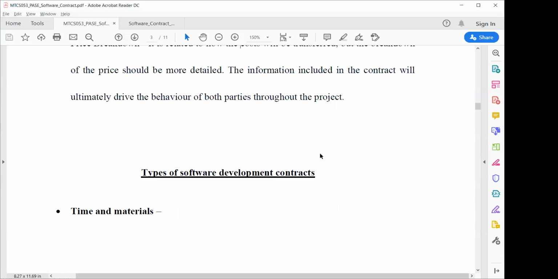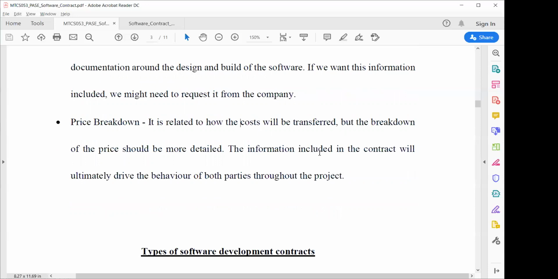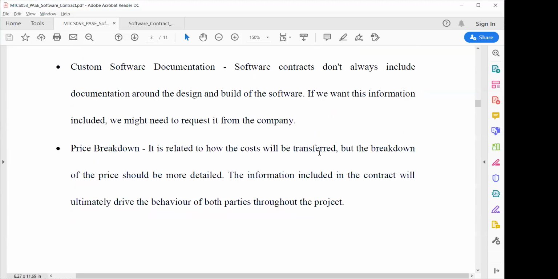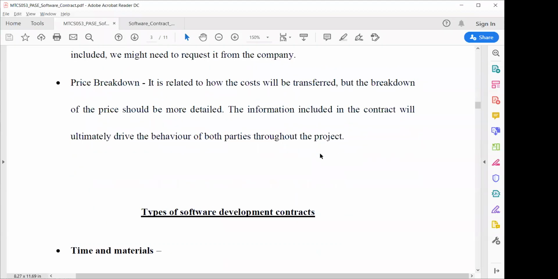Now, next one is the types of software development contract. So till now, any question from here? Any question? Should I continue? Okay, I think there is no question from your side.